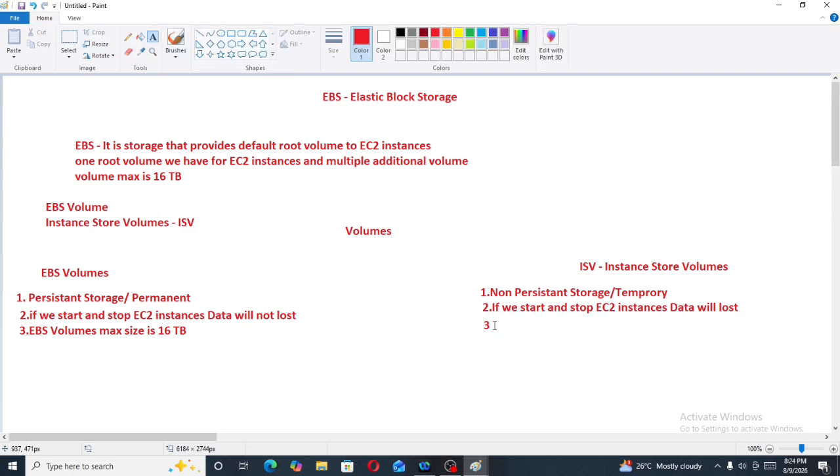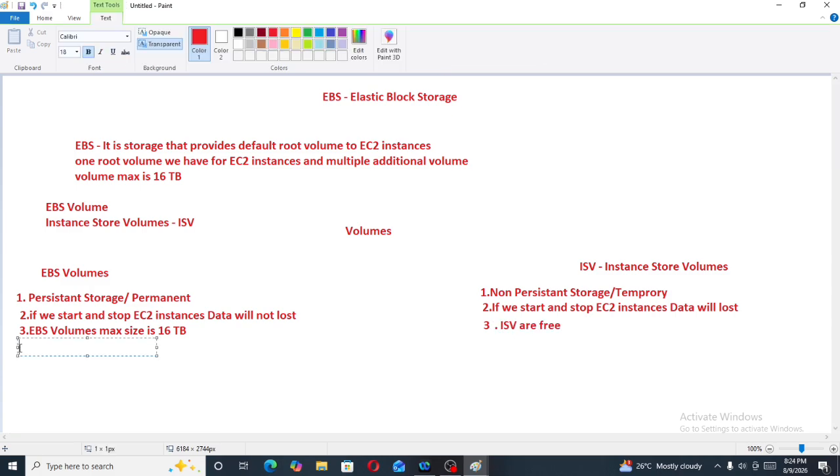Instance store volumes are free, and EBS volumes are billable.